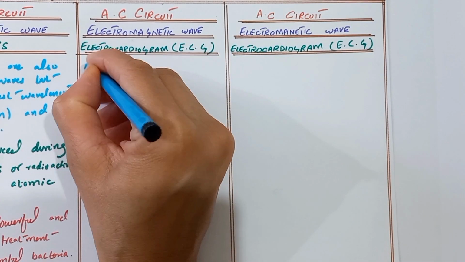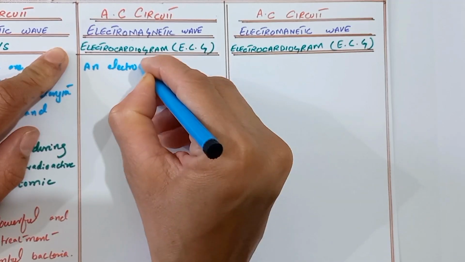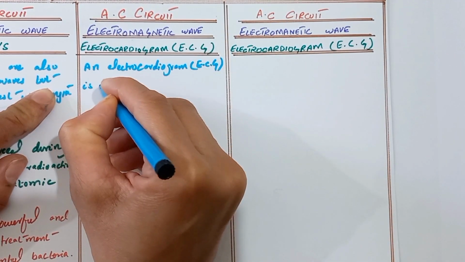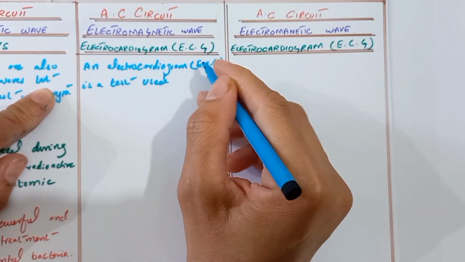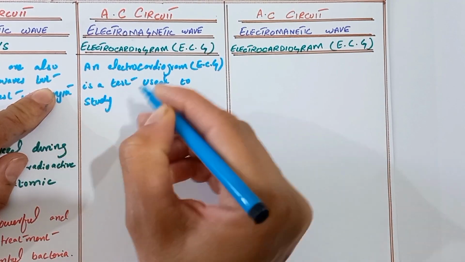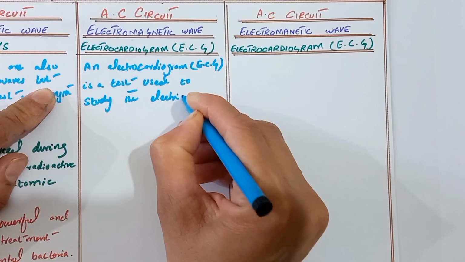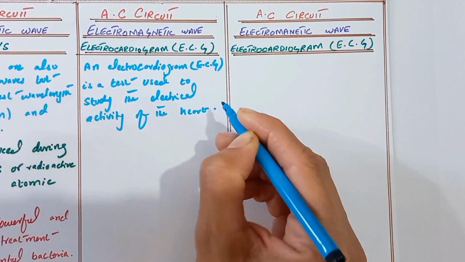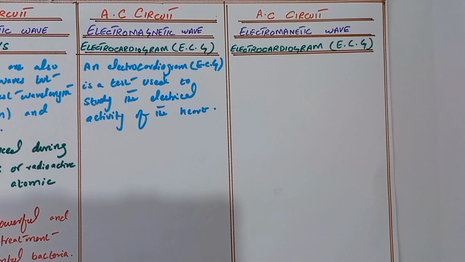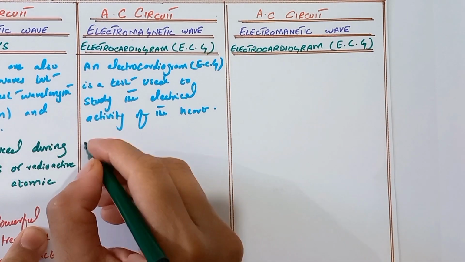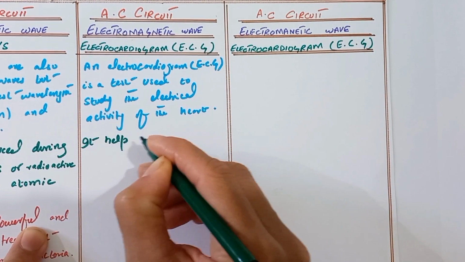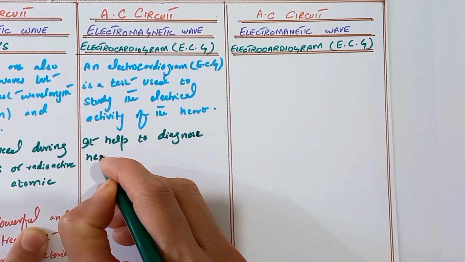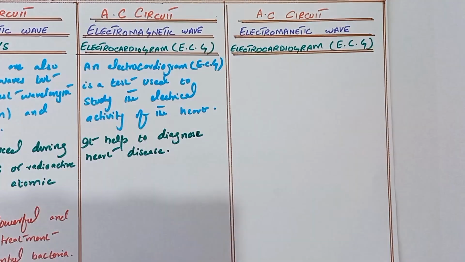Electrocardiogram is a test used to study the electrical activity of the heart. It helps to diagnose heart disease.